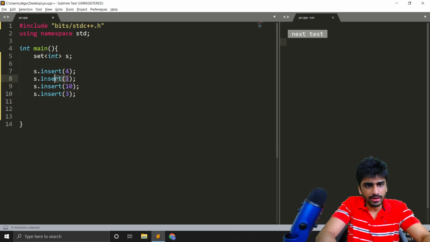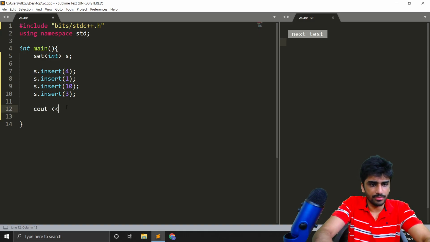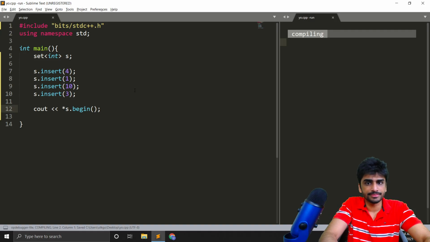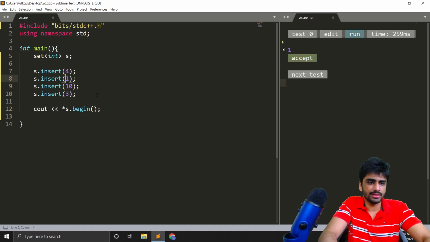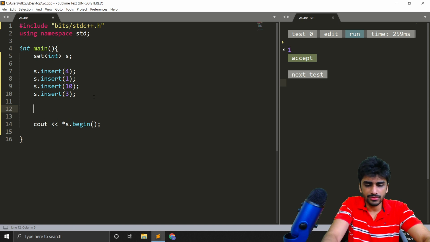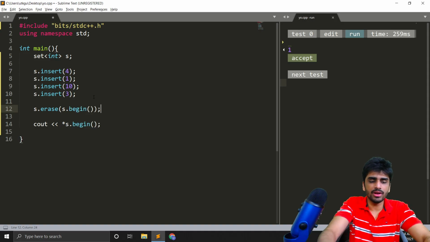The s dot begin will always point to this 1, right? So let's say we print star s dot begin. This will print the value of the smallest element in the set. So what will happen? We will get 1 because 1 is the smallest element in the set. But what will happen if I erase 1 from the set? So we can do s dot erase s dot begin. This will erase the smallest element from the set.